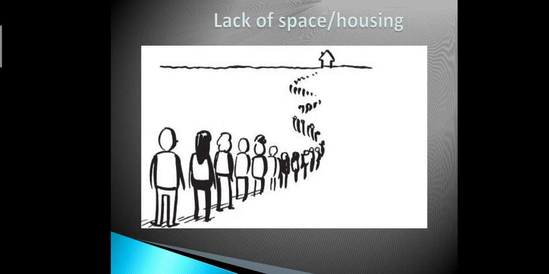Lack of space. Increasing population can cause lack of space. Why? The housing shortage has meant that the cost of a space or house has risen, making it increasingly difficult to find space in your house, and some people are arguing over a small piece of land or space, even when they are relatives.